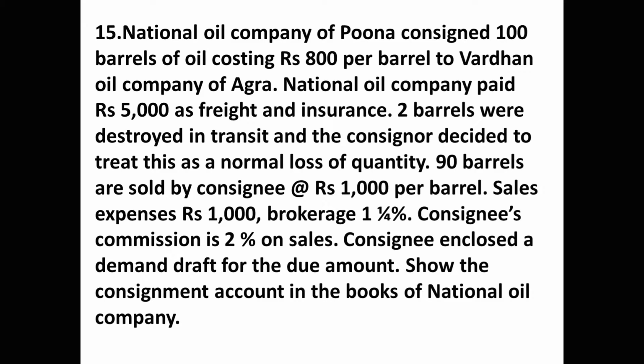Sales expenses 1,000 rupees. Brokerage 1/4%. Consignee's commission is 2% on sales. Consignee enclosed a demand draft for the due amount. Show the consignment account in the books of National Oil Company. This is the question. Let us see the solution for this.